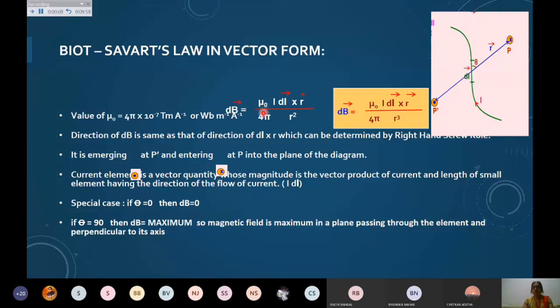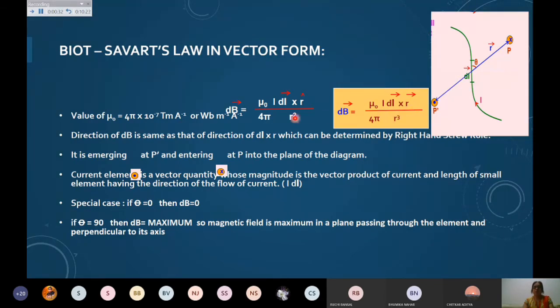If I remove the proportionality sign, I am getting a constant, that is mu naught upon 4 pi, I dl cross r unit vector divided by r square. But if I want to write in terms of r vector, then you know that the unit vector is given by the vector divided by its magnitude. So I will be getting I dl cross r vector divided by r cube.